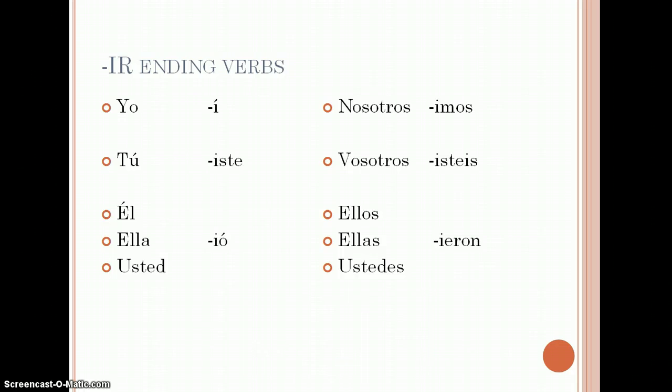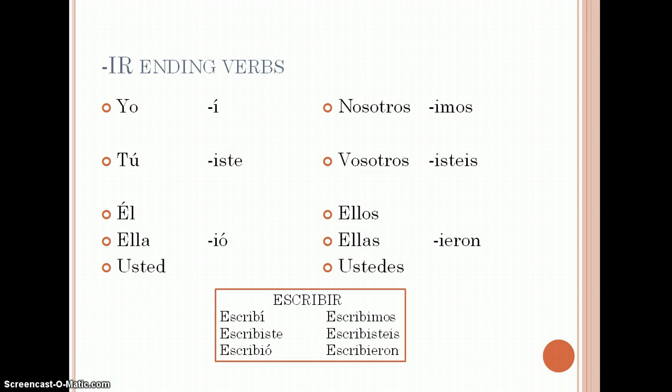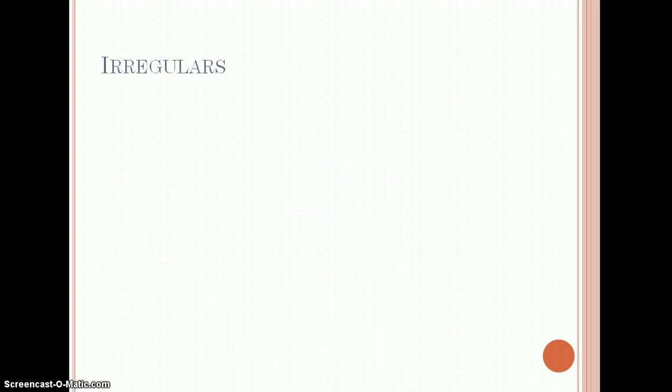Our IR verb endings, on your chart in front of you, you'll see they're together. Why is that? Because they are the same. So, escribí, escribiste, escribió, escribimos, escribisteis, escribieron. This concludes our regular preterite endings, and now we need to turn our attention to the irregulars.